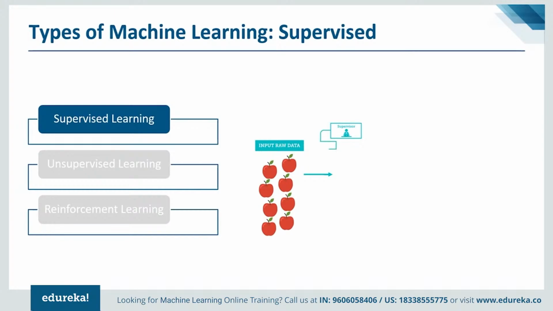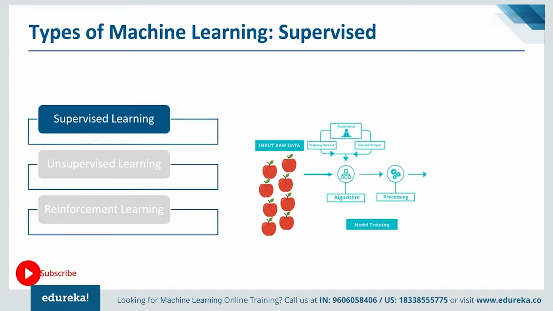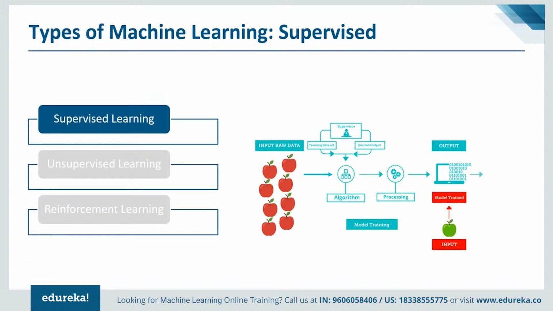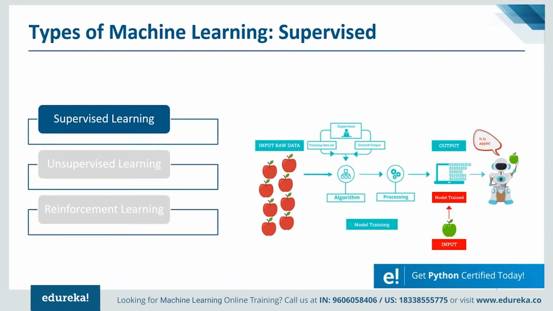So what is it? Let's see the mathematical definition of supervised learning. Mathematically, supervised learning is where you have an input variable x and an output variable y, and you use an algorithm to learn the mapping function from input to the output such that y = f(x). Now your goal is to approximate the mapping function so well that when you have a new input data x, you can predict the output variable y for that data. Any question, anyone?